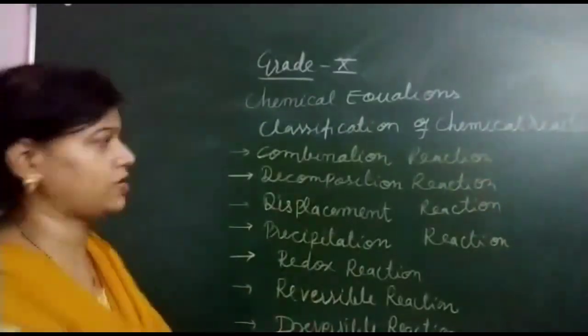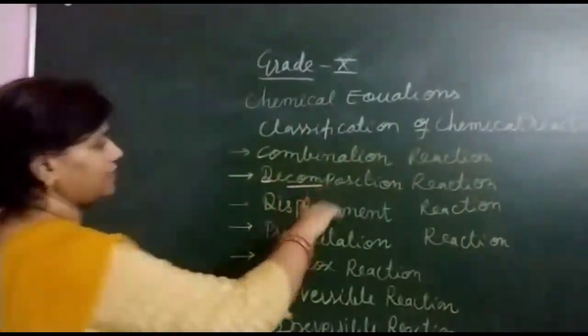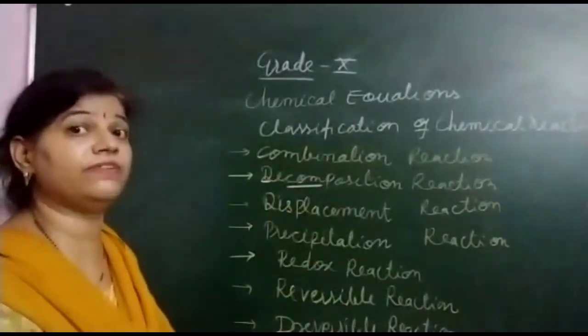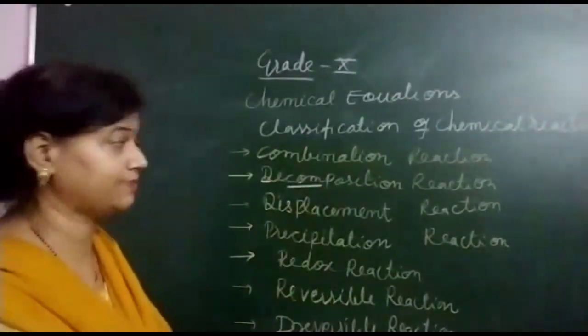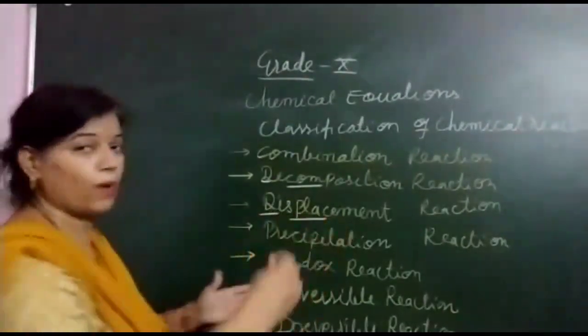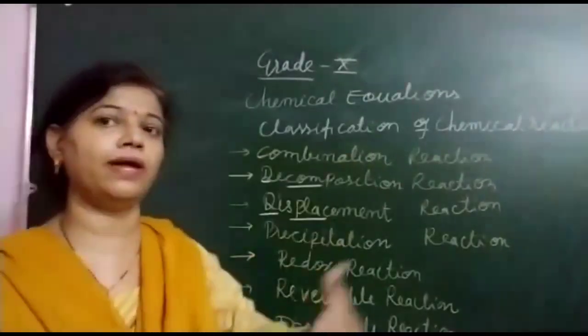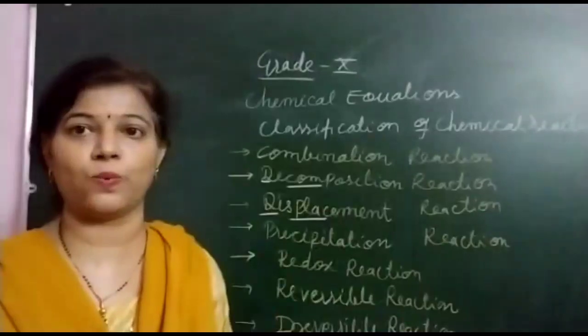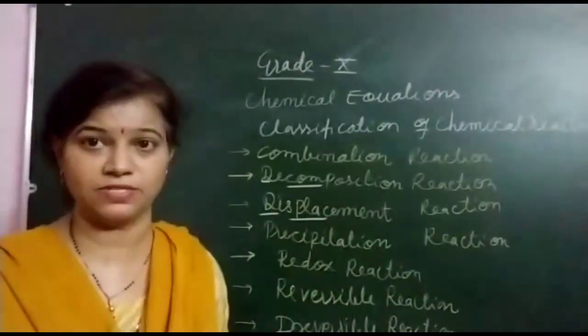Then decomposition, de and composition. When we are breaking something down, when we decompose. Then displacement, dis and placement. When one substance may displace from its place in this reaction, and we will get a new substance.